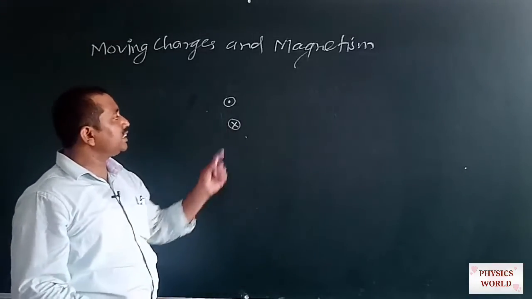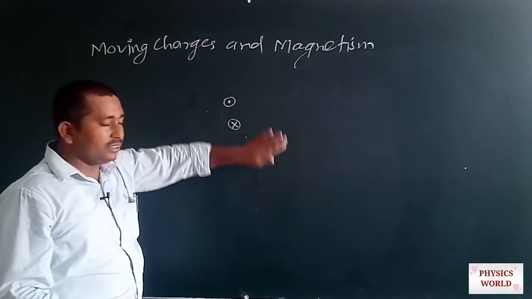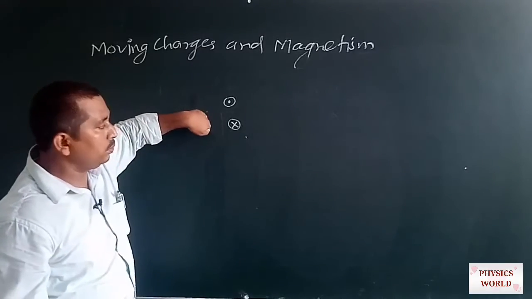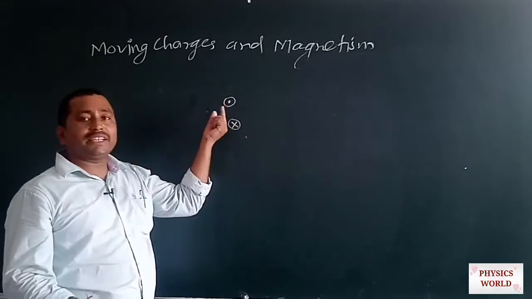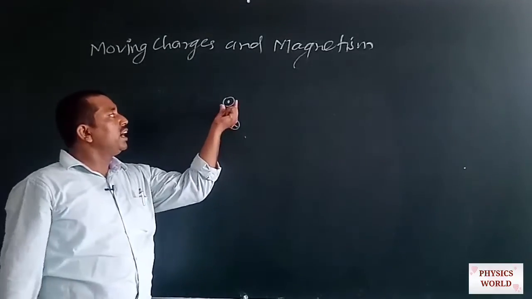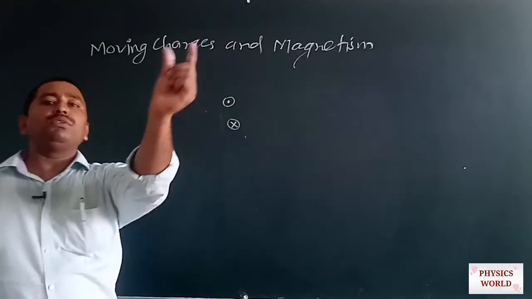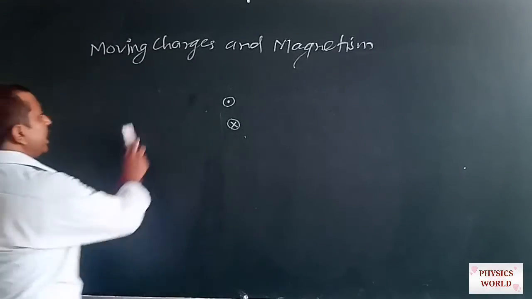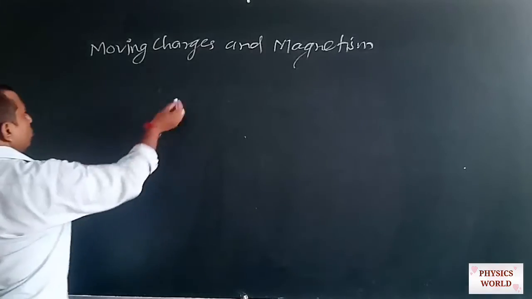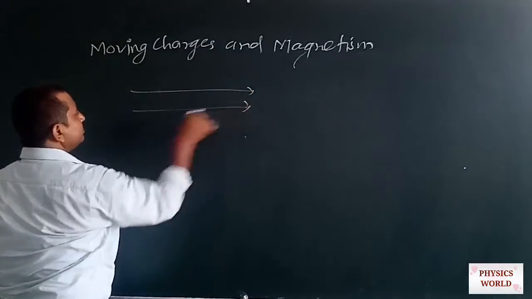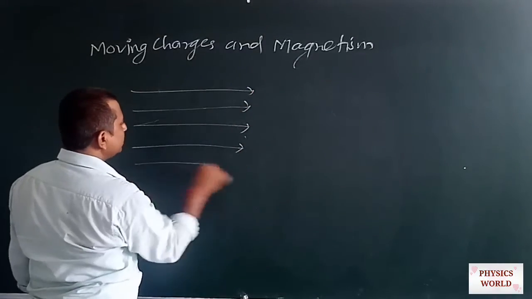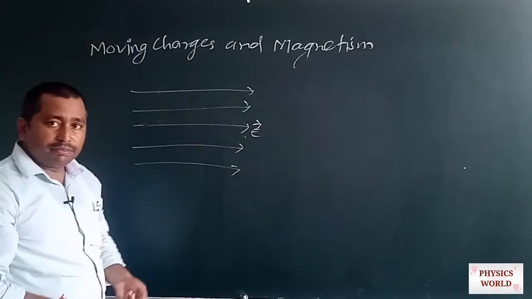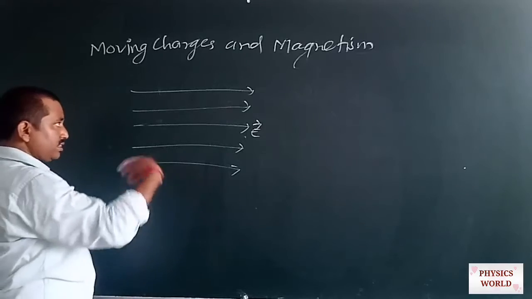This cross indicates the direction perpendicular and going into the plane of the board, and this dot denotes the direction going perpendicularly outward, or emerging out of the plane of the board. So suppose that we have two crossed fields, one is the electric field, and the other is the perpendicular field, that is the magnetic field.